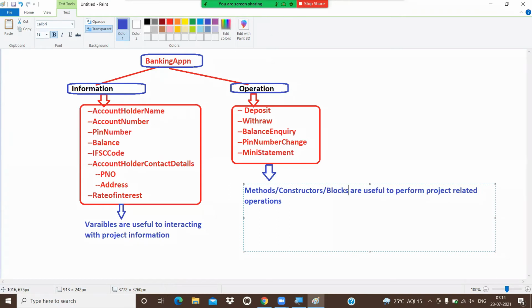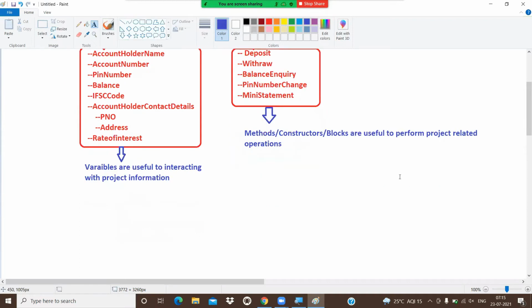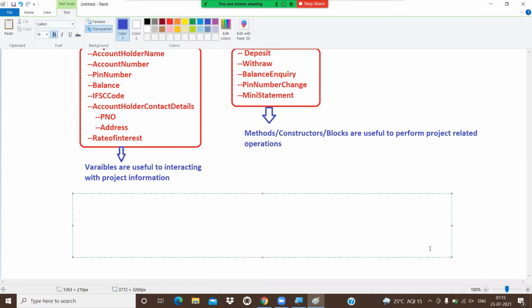All these are operations. So to work with the information, we require variables, and to work with the operations, we require methods, constructors, and blocks. And mainly what do we require? The methods concept. Got it? So this is the introduction point of our project. Now observe, guys.